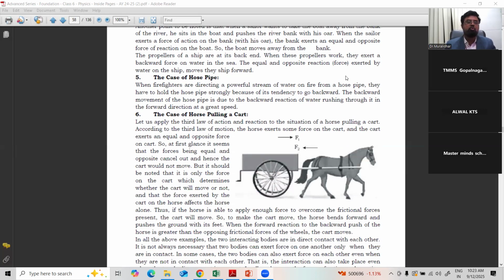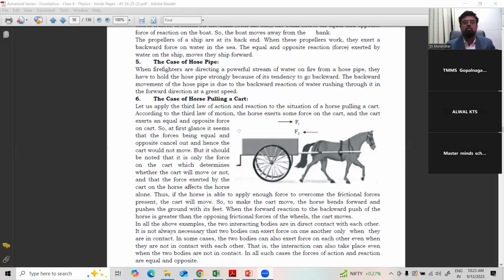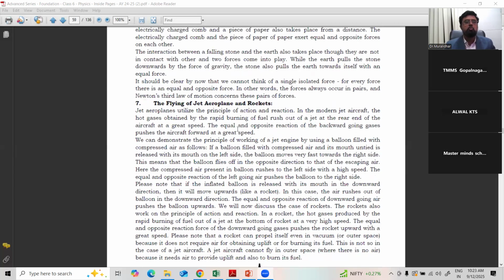It is the same in the case of a hose pipe. Firefighters direct a powerful stream of water on the fire from hose pipes to put out the fire. Fire engines come, no? That is also action and reaction. A horse pulling a cart: the horse pushes the ground backward with its four legs, and with that, the cart moves forward. There are many examples.